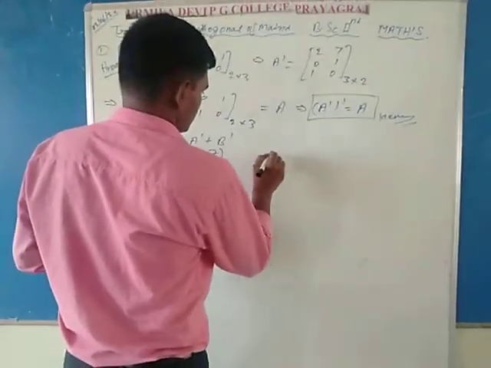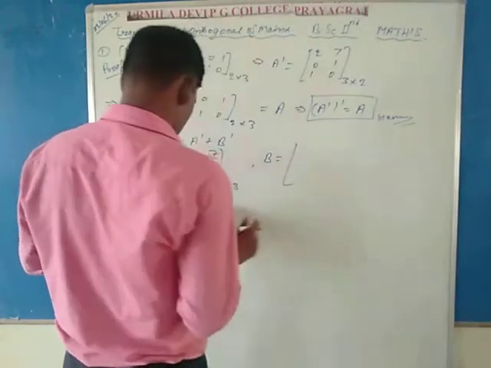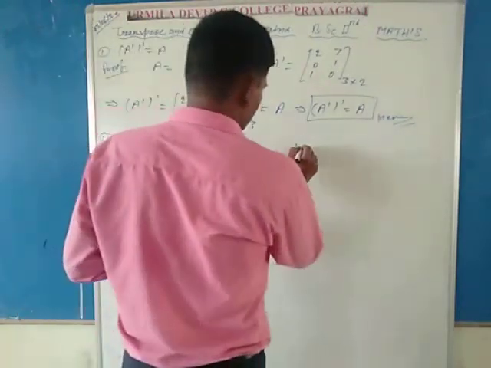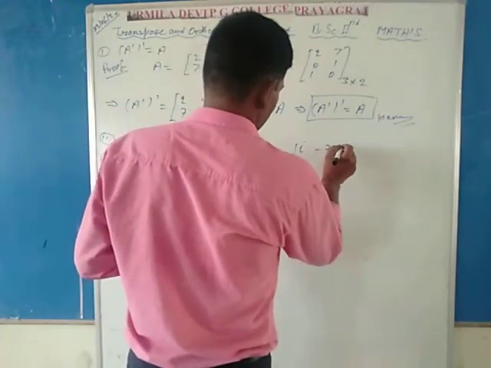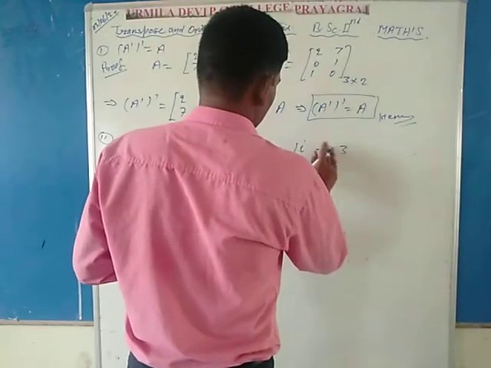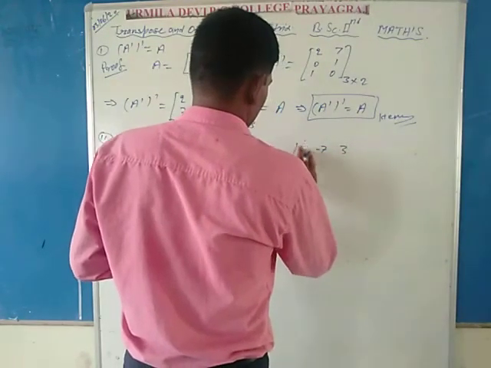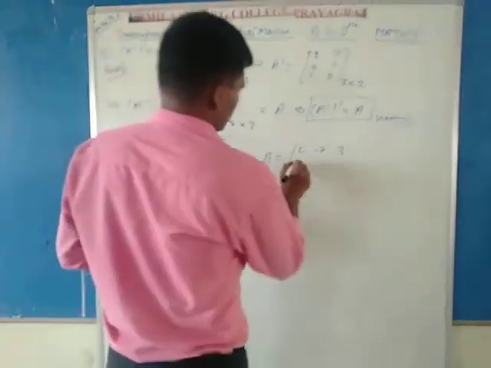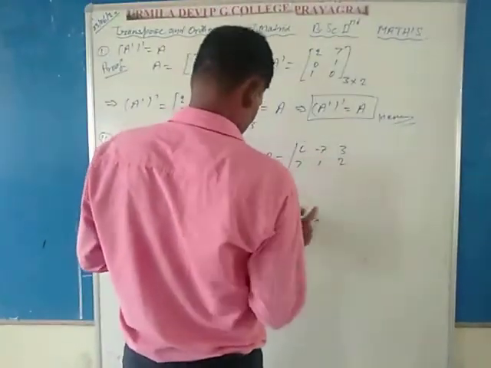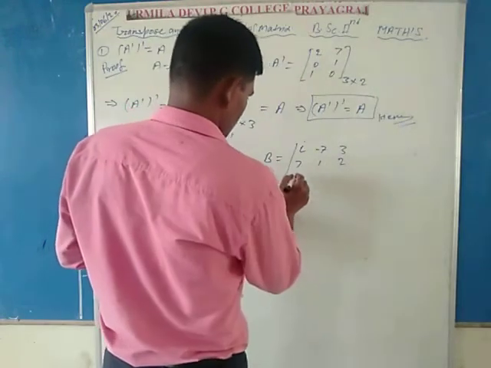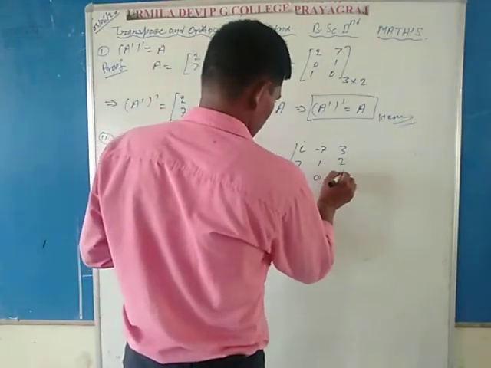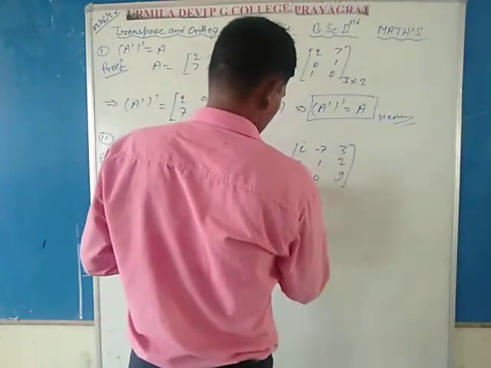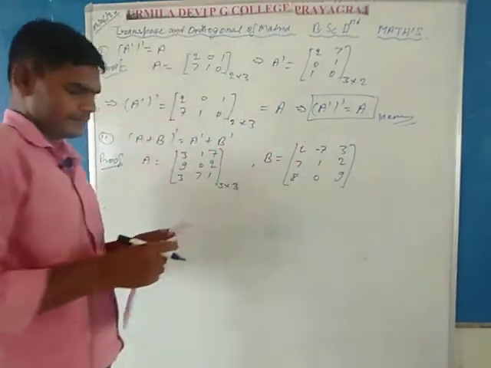And consider matrix B. Matrix B is i, minus 7, 3, 7, 1, 2, 8, 0, 9.